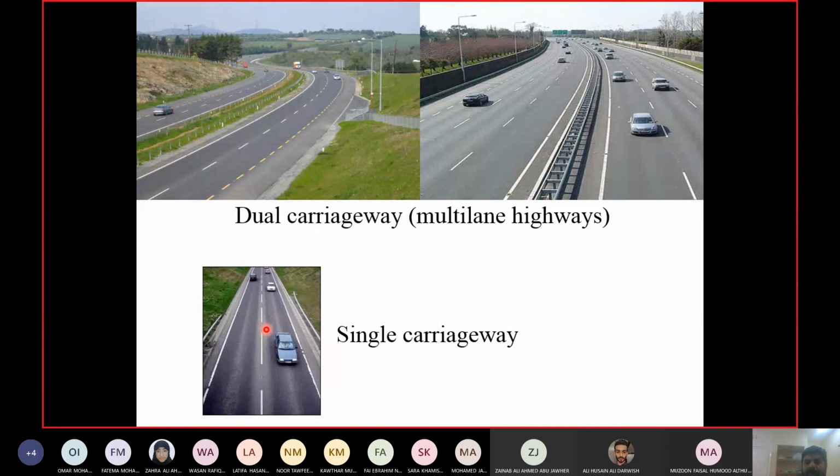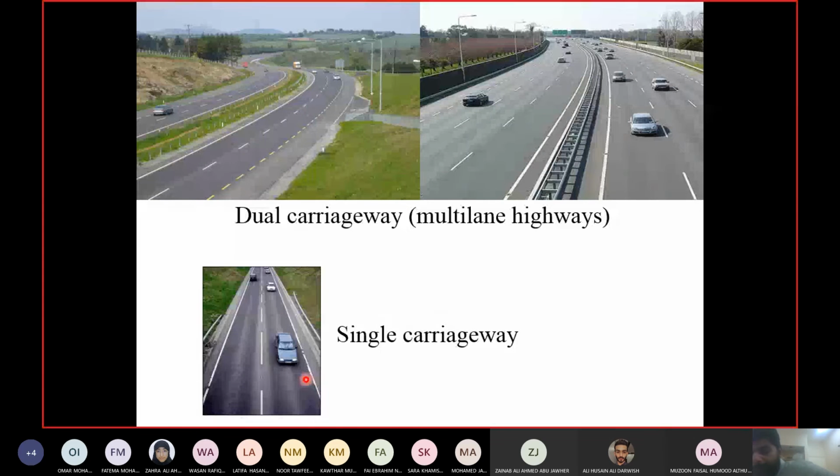In the first lecture, they will tell you the difference between dual carriageway and single carriageway. Obviously, if you have only one direction road, then you will not make it dual carriageway, right? Or if you have only one lane, then one lane cannot be made dual carriageway. So obviously, dual carriageway is for multi-lane highways. But the word dual and single is coming from the separation. Here both directions are separated, and here they are not separated. Even if it is for one direction, then separation is not required, so it will automatically become a single carriageway.